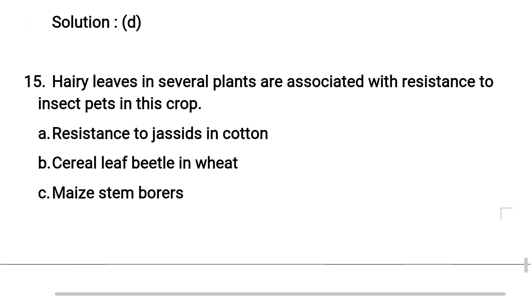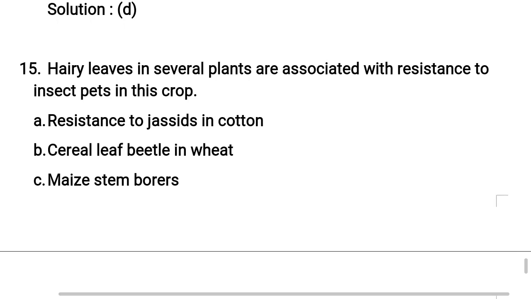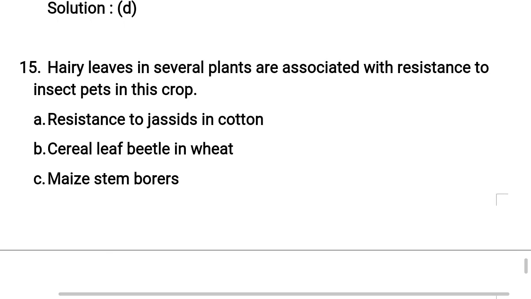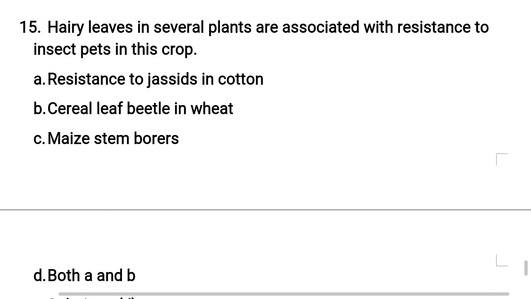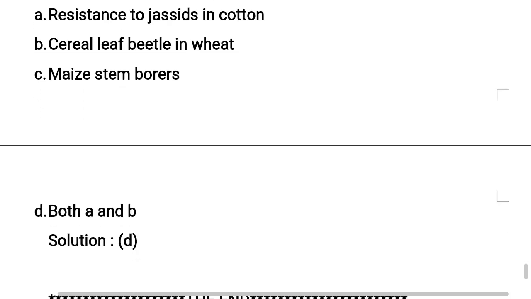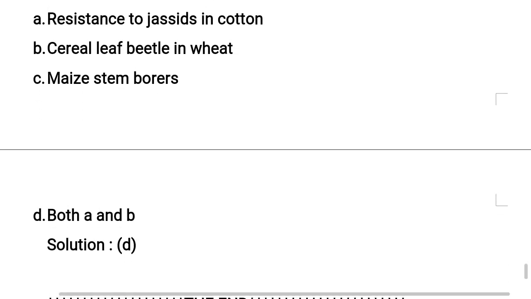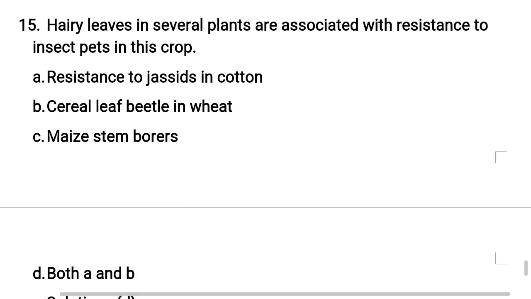Next, the last question in this session. Hairy leaves in several plants are associated with resistance to insect pests in this crop. Let us see which crop it is. Option A, resistance to jassids in cotton. Option B, cereal leaf beetle in wheat. Option C, maize and stem borers. Option D, both A and B. So the correct option is option D, both A and B.